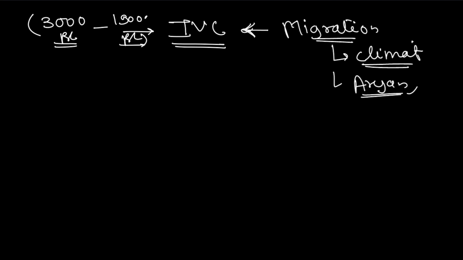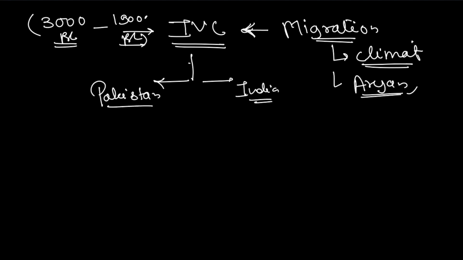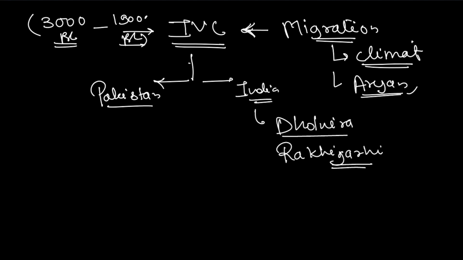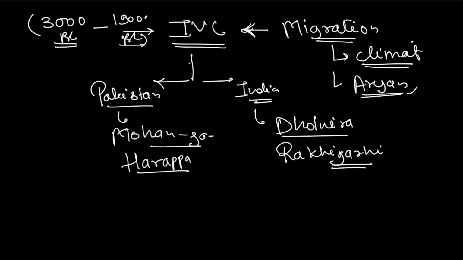What we read about the Indus Valley Civilization, we have various different sites located in both Pakistan and India. In India, we have sites like, let's say, Dholavira, Rakhigarhi. In Pakistan, we have sites like Mohenjo-daro. You might have seen the movie also, Mohenjo-daro. There are different sites like Harappa. These sites are very important when you are reading. So this was the first, let's say, proof of civilization in India.